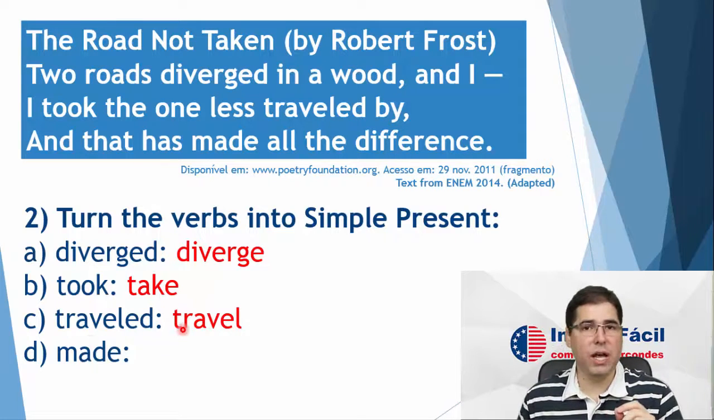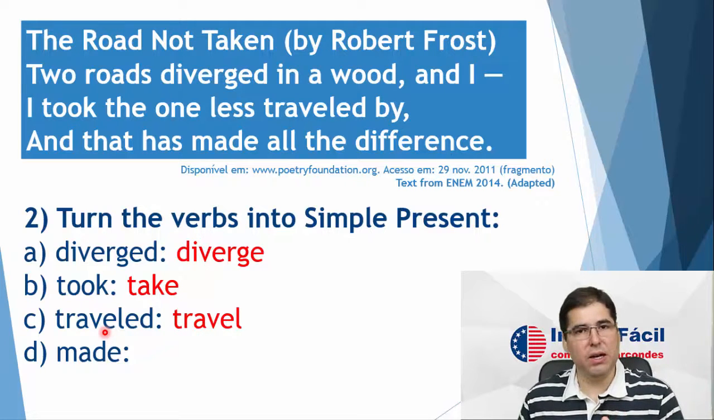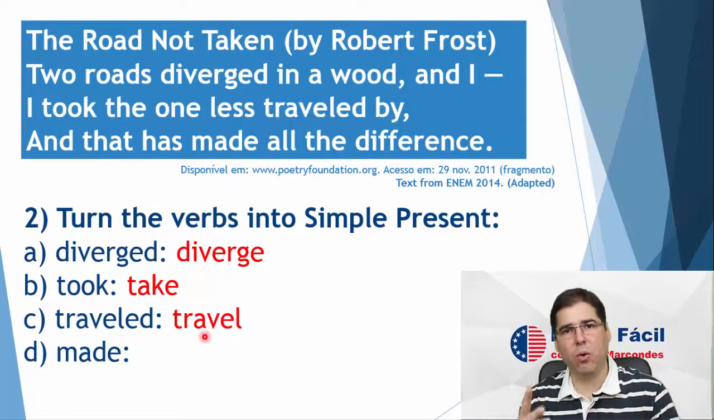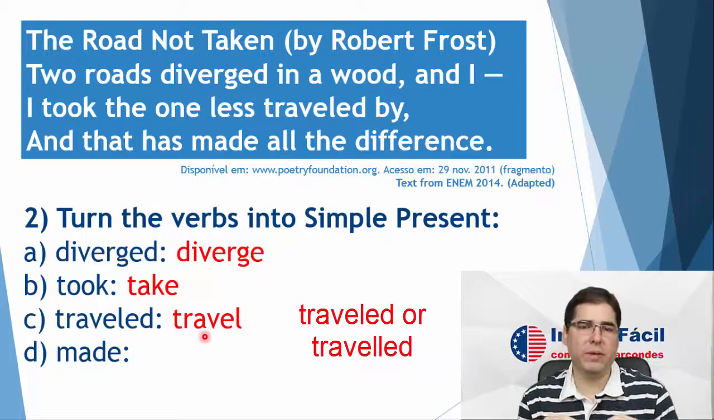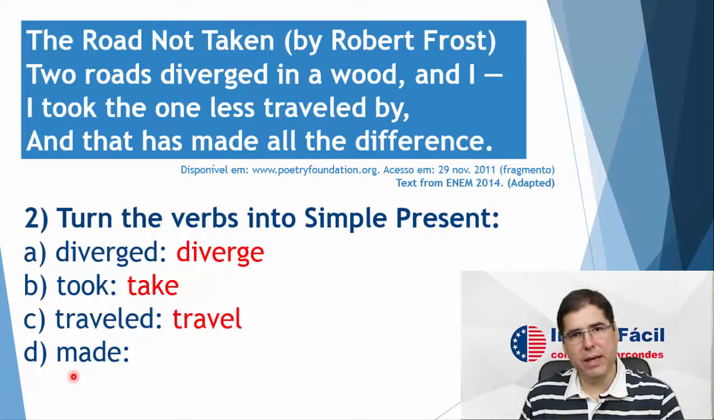But look at the pronunciation of the verb. Travel, travel. So the stress, the strong syllable, is the first, not the last. So in this case here, we don't have to double the last consonant, okay? But the verb to travel accepts both forms. You can form the simple past with only one L or with double L. Traveled or traveled, no difference here. It's optional, okay?